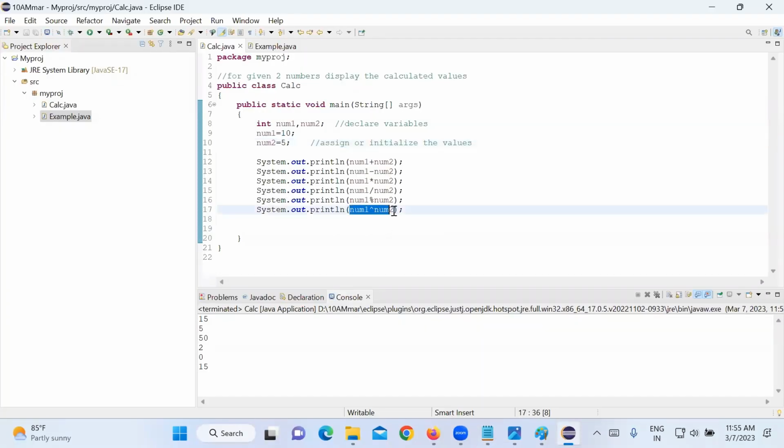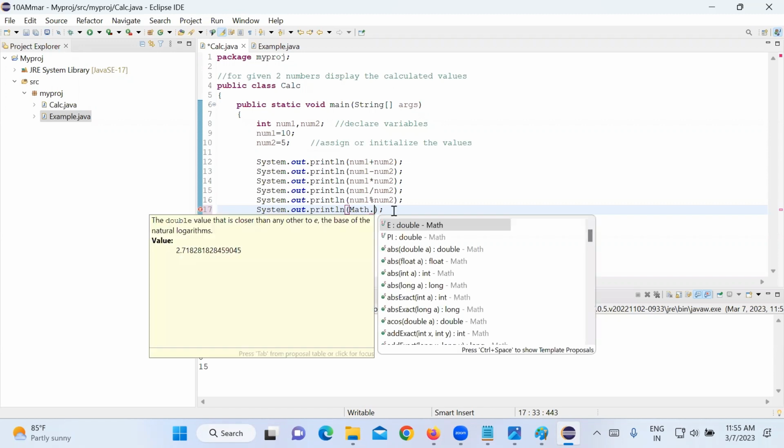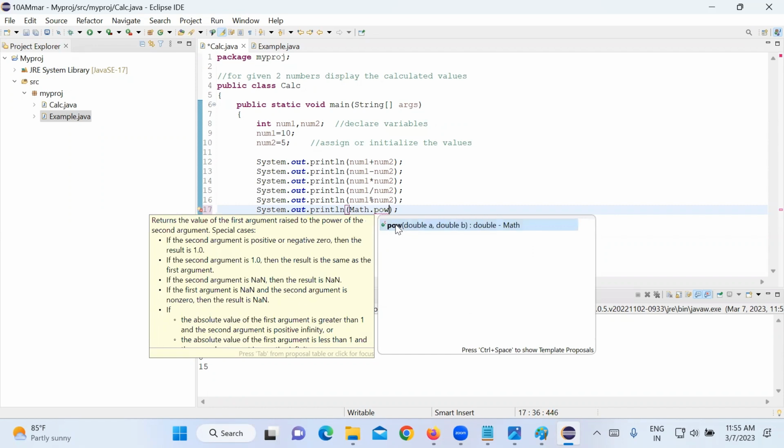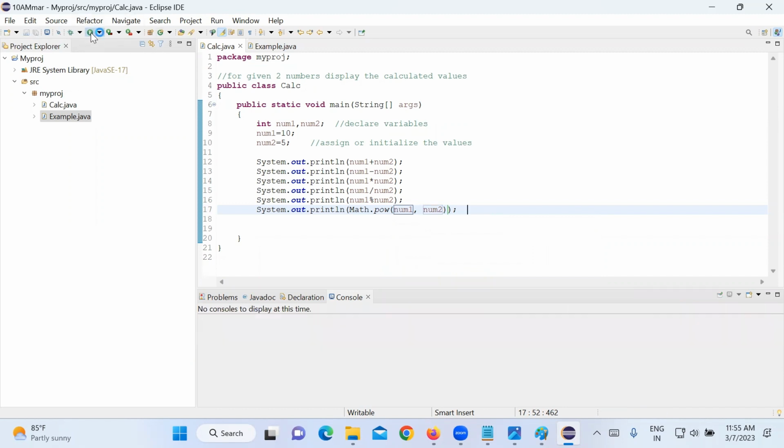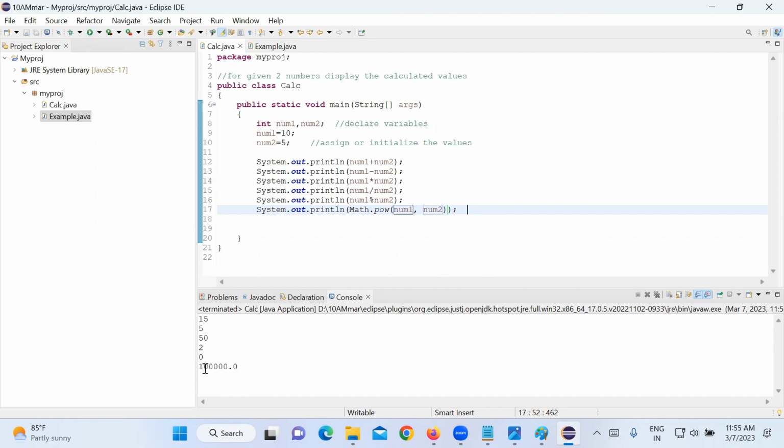Now inside the JDK library, there is an existing class called Math. Math is a class. In that there is a method called pow. pow takes number 1 comma number 2, so it gets the power of the first number to the second number. If I run now, you see you got 1 lakh, 10 to the power of 5.